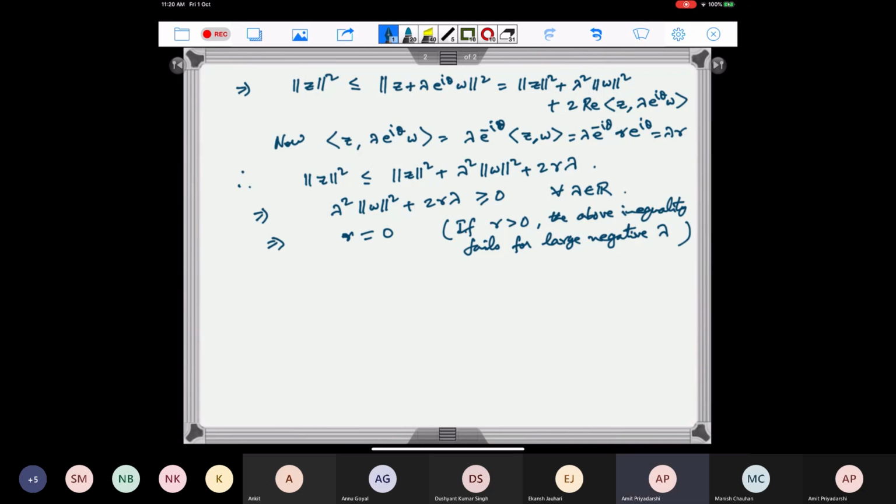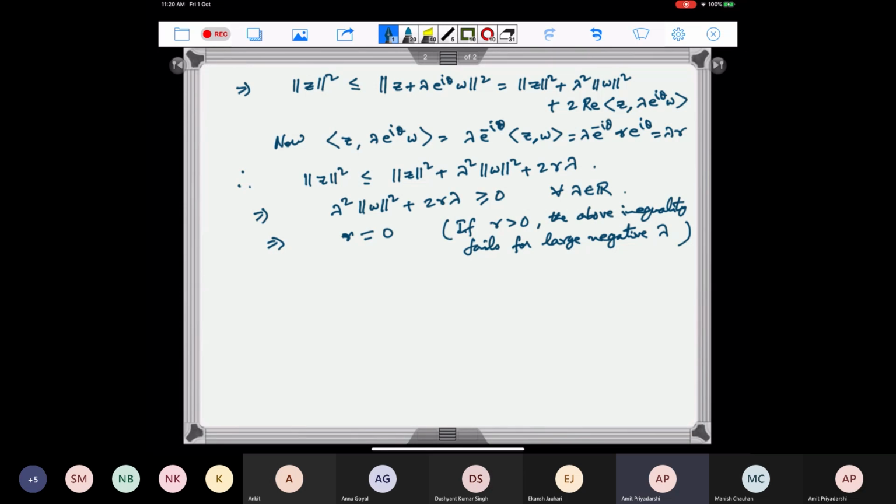Right, otherwise if r is positive, this says that lambda is greater than or equal to minus lambda squared norm w squared by 2r.